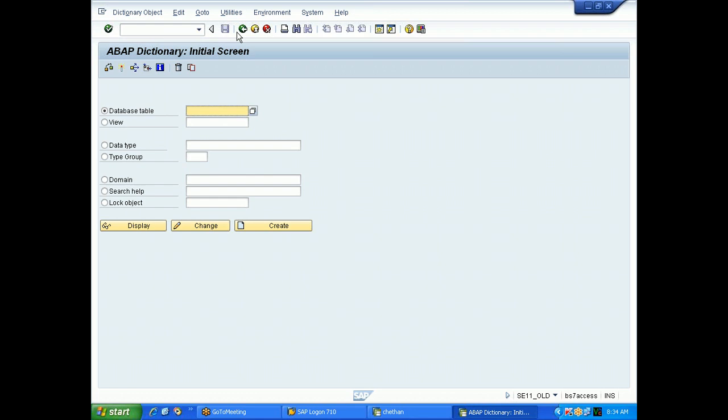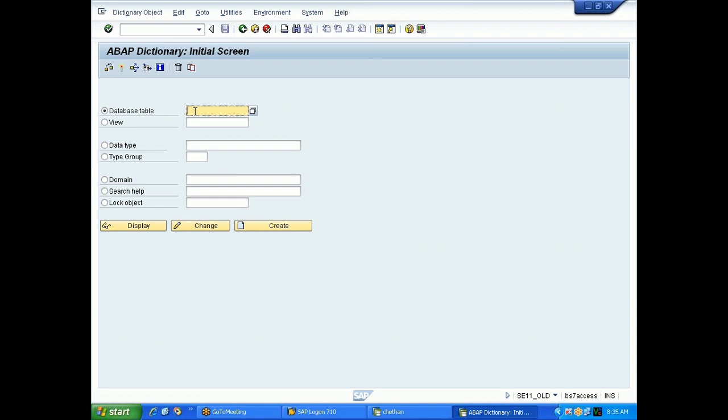Fine. Now please look at the screen. This is called the data dictionary, where we will create some objects. Once you create an object, it can be used inside your programs. There are different objects available in the data dictionary. The first one is the database table, then views, data types, type groups, domains, search helps, and lock objects. We will discuss one after the other, create each object, and I will also tell you how to use these objects in your programs.